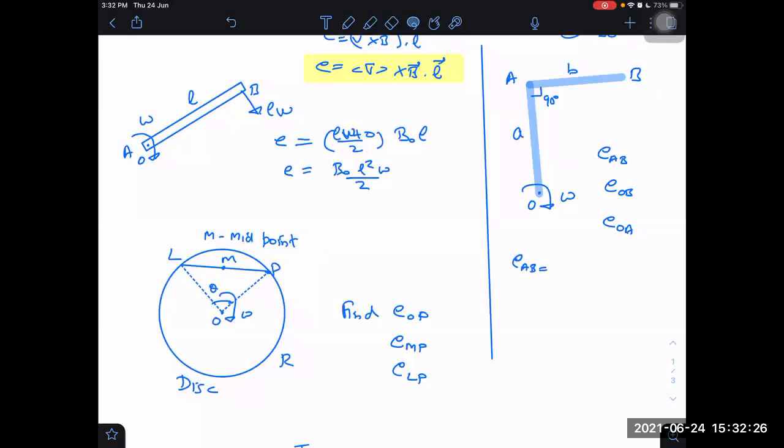Now you understand that. With respect to A, B will have what velocity? B omega, right?